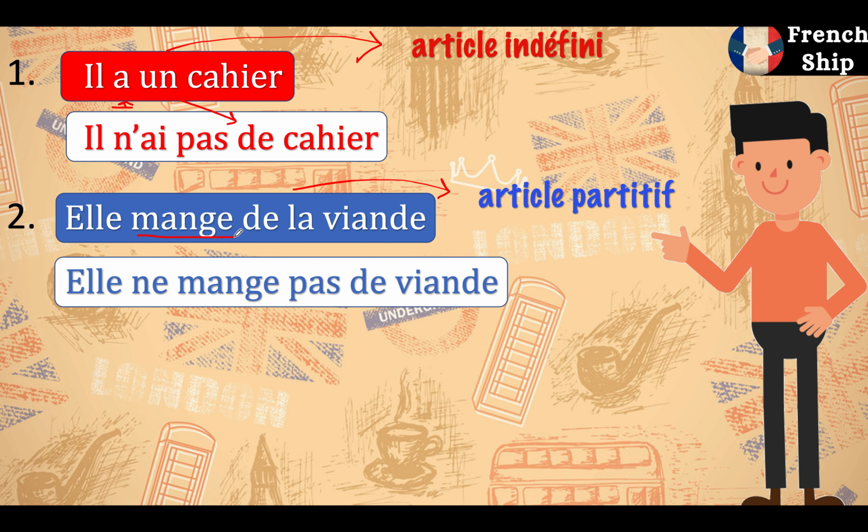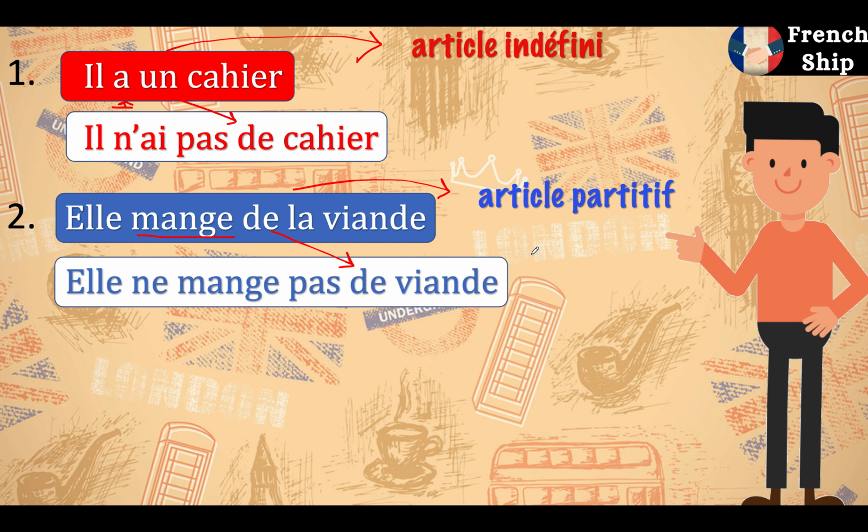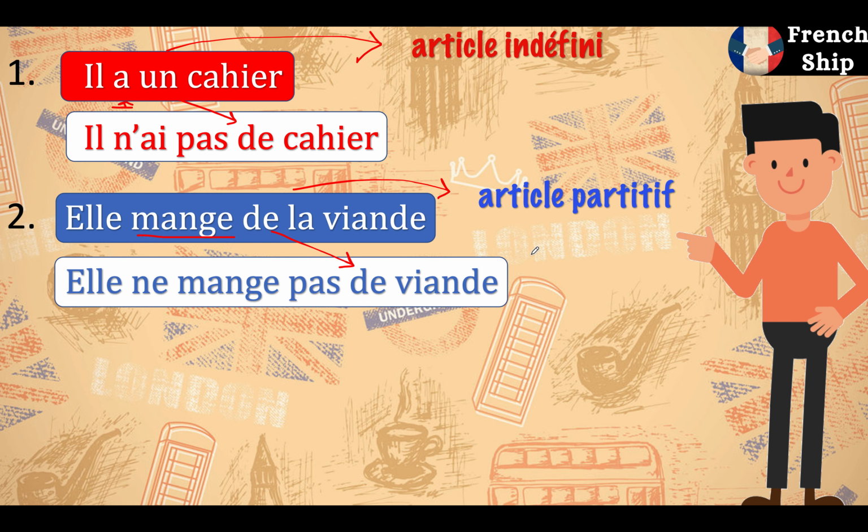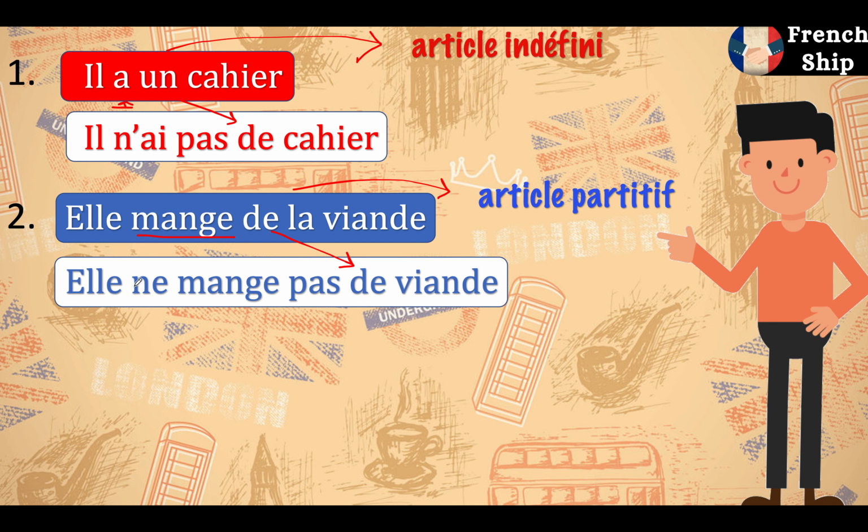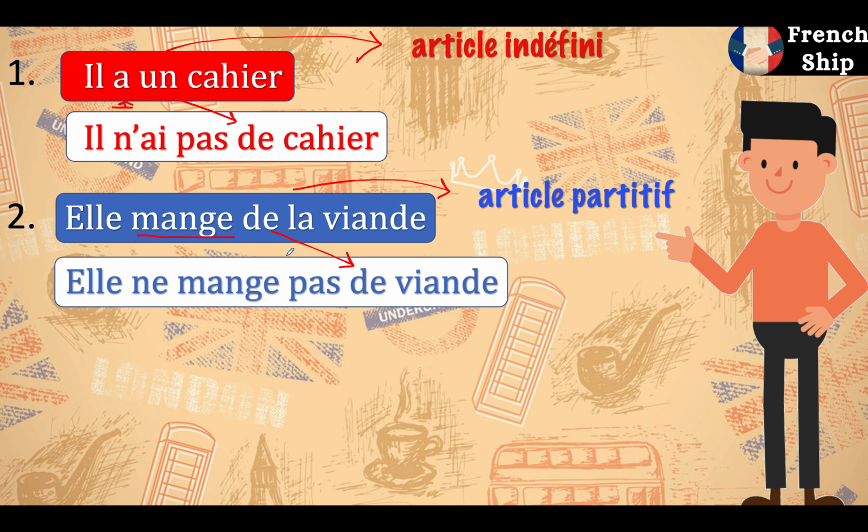So yes, we will change it to de or d apostrophe. Our answer is elle ne mange pas de viande. We have used de instead of de la. Now guys, always remember to use ne pas in negation, because without ne pas there is no negation. These are some extra rules that we are doing.